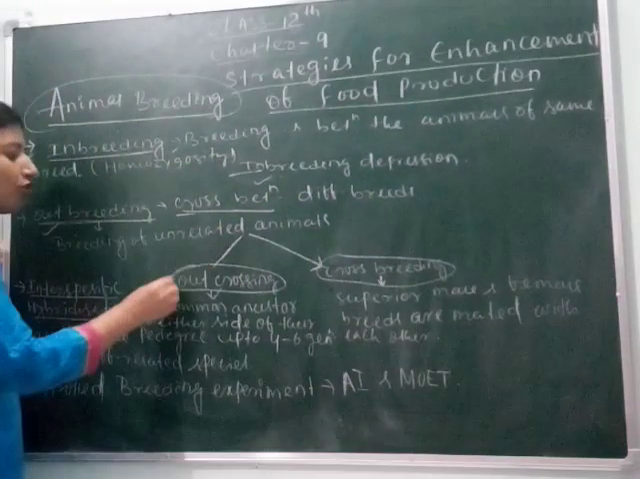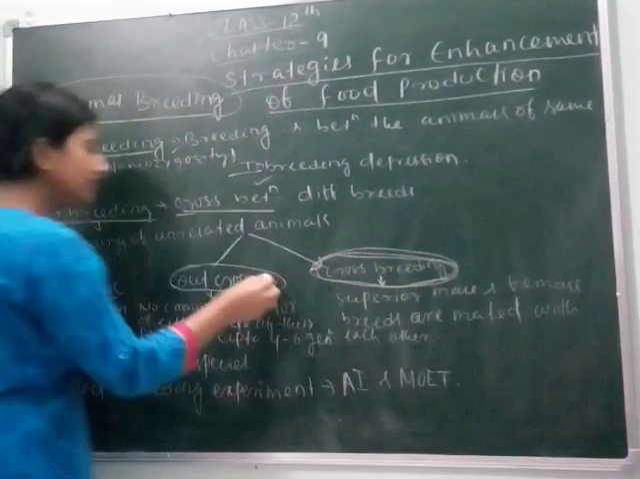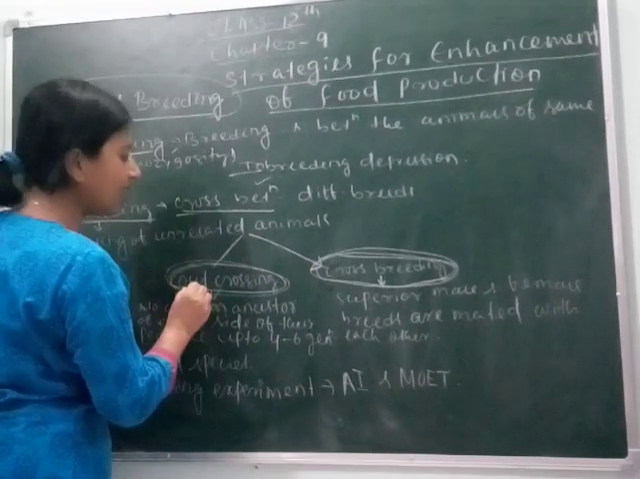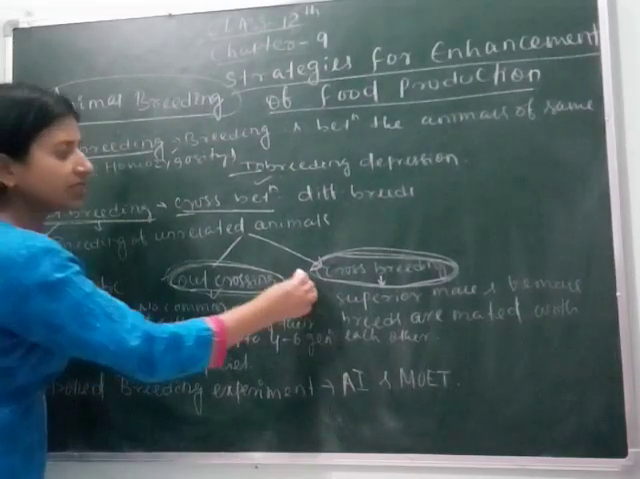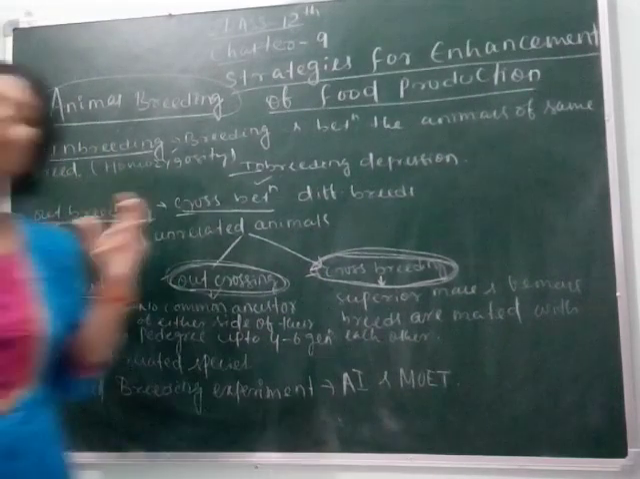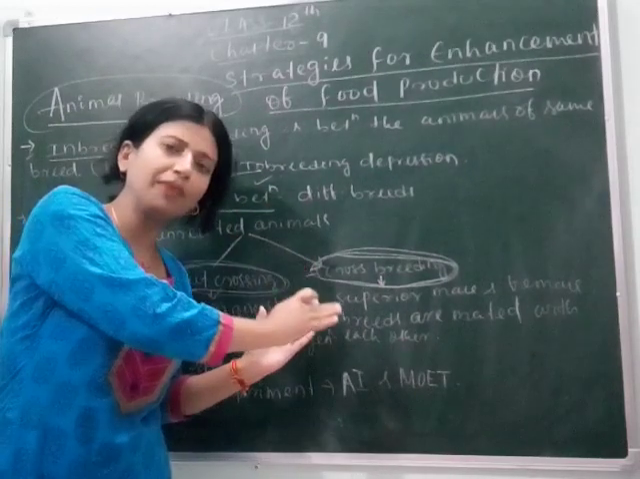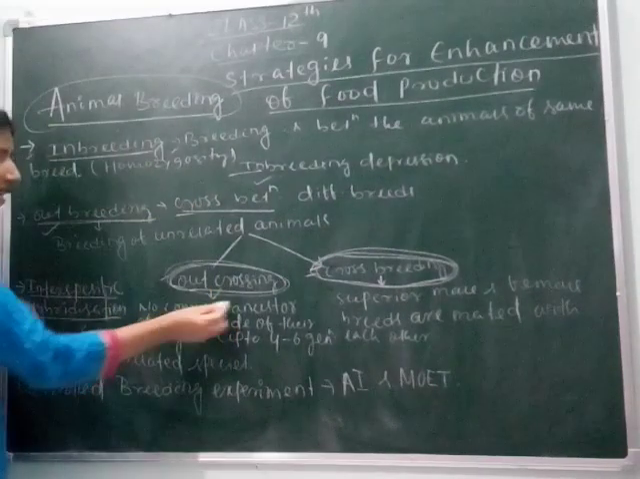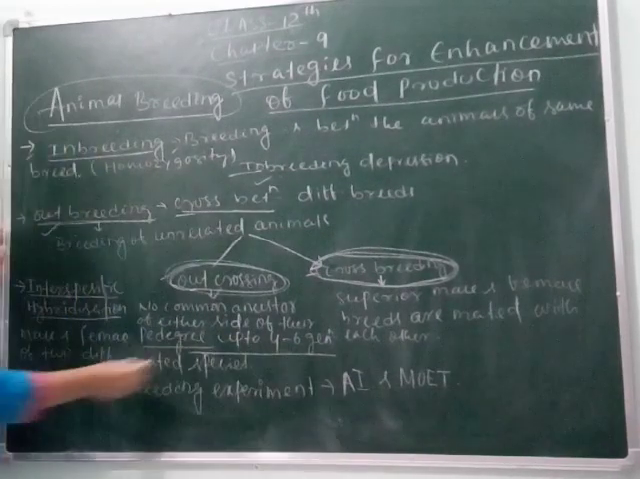Again, outcrossing and crossbreeding. You should listen attentively to these two topics because students get confused between them. What is the main difference between outcrossing and crossbreeding? Look, in outcrossing there is no common ancestor on either side, both male and female that are to be mated. No common ancestors on either side of their pedigree up to 4 to 6 generations.